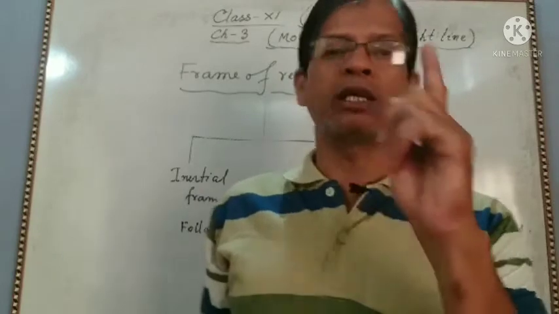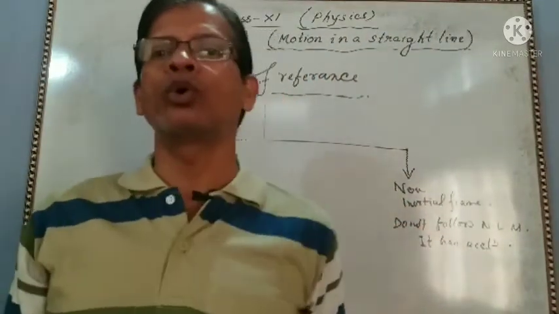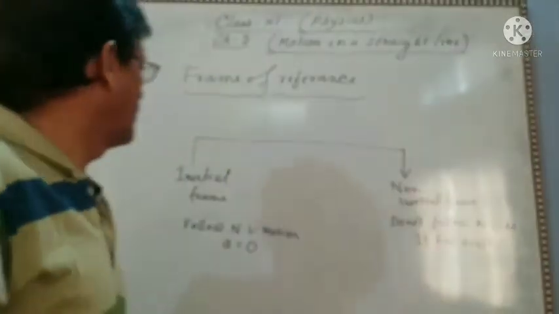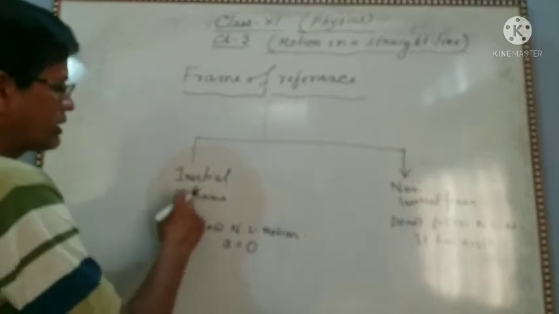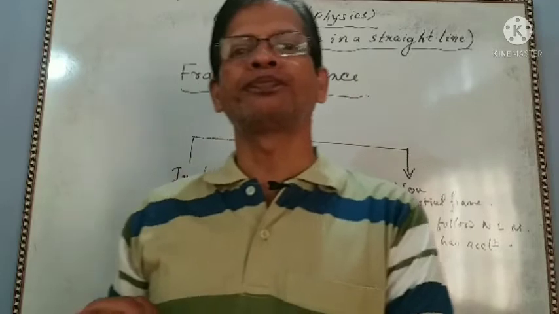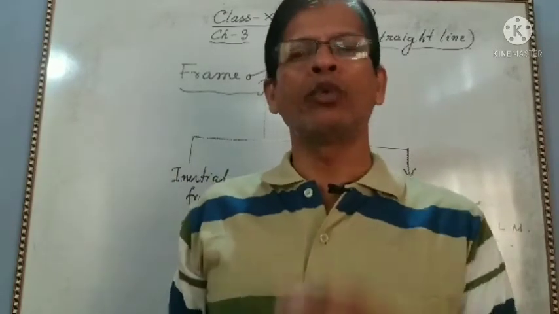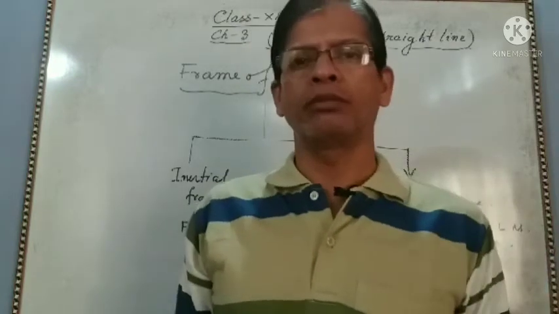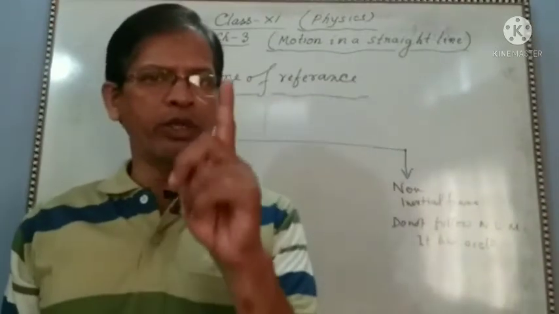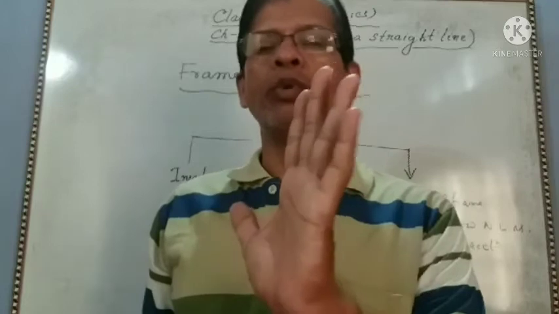It has no acceleration. A non-inertial frame of reference means one which does not hold good Newton's laws of motion, and it has acceleration. Inertial frame example: a body moving with uniform velocity.